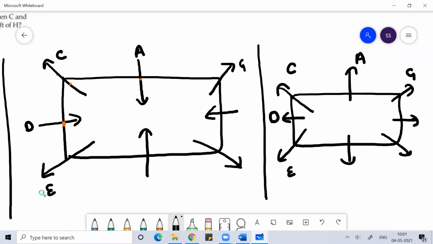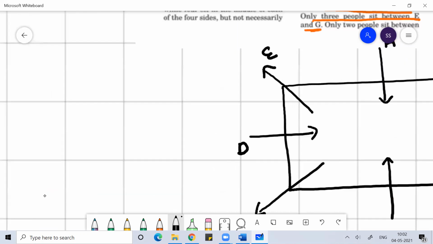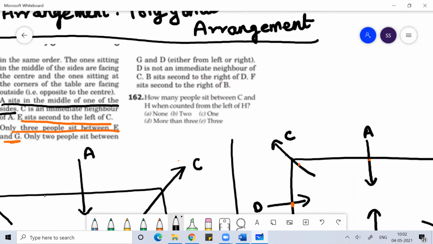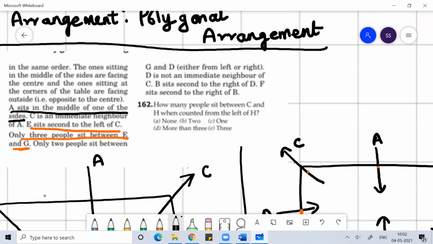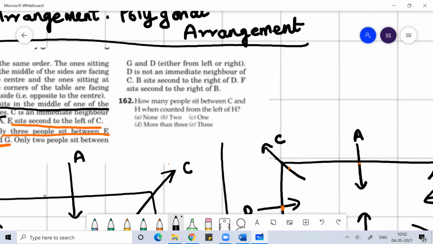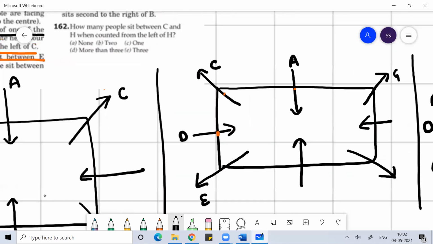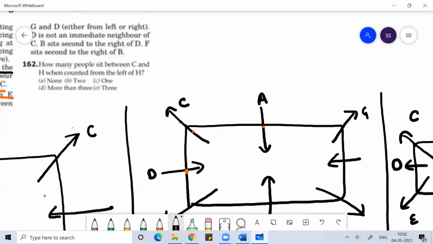2% sit between G and D. So think about the possible cases. If the 2% sit between G and D, either any side. D is not the immediate neighbor of C. So this case is not possible.